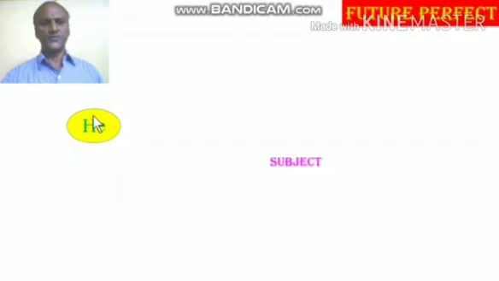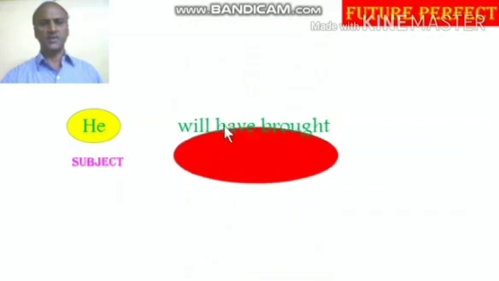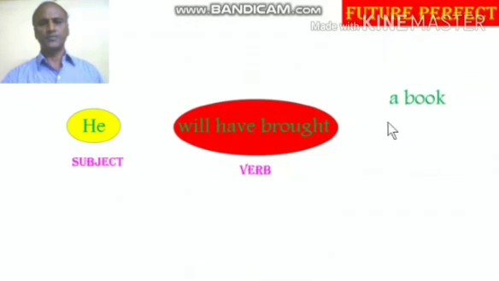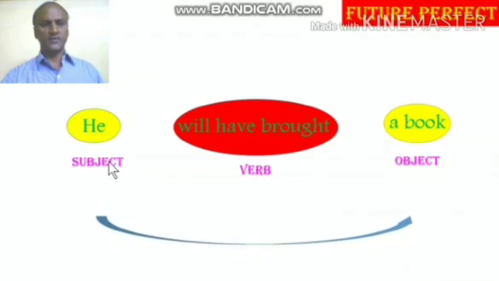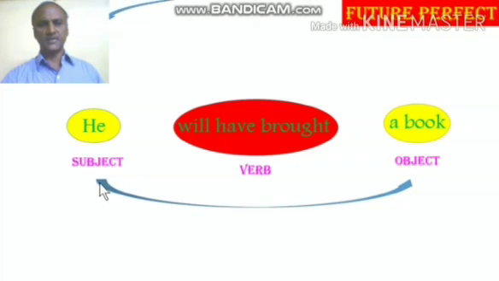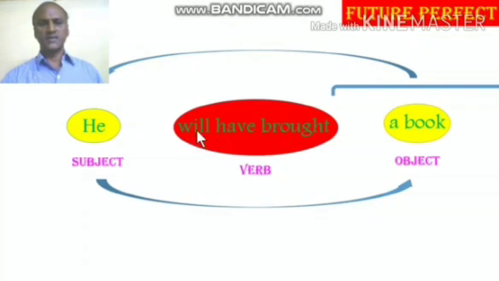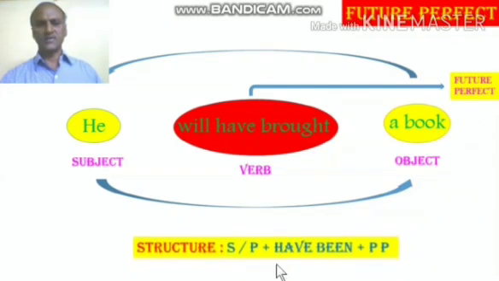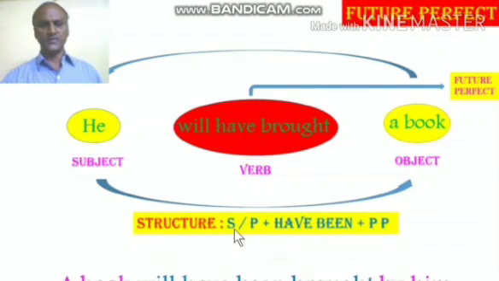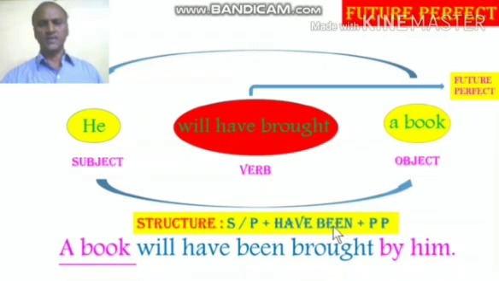The eighth one is future perfect. He is the subject. Will have brought is the verb. A book is the object. So again, subject, verb, object. The second step is to change the positions of subject and object. And then the third step, find out what the verb is. Will have brought is the future perfect. And then the structure for that is to change to a passive form: singular plural plus have been plus past participle. Answer is a book will have been brought by him.